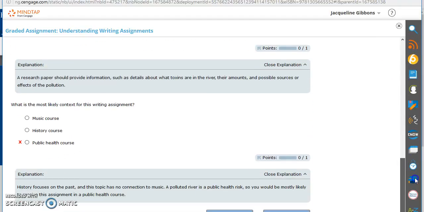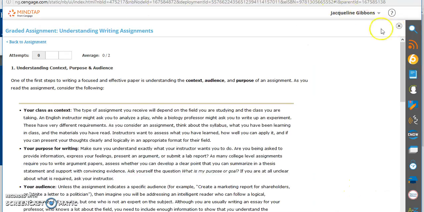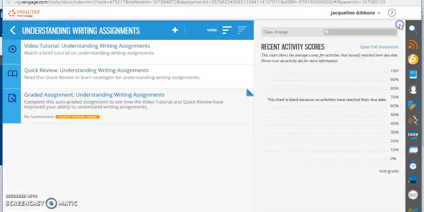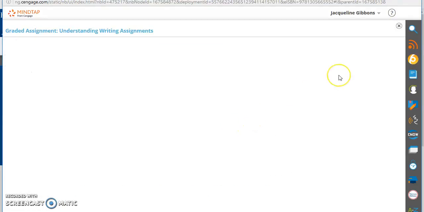So then I can, let me see if I can pull this down here where you can see. I don't think it'll let me pull the video down, but down here at the bottom it says try another version is on your left and continue. So if you got 0 out of 2 and you want to retry it on this assignment, you can actually try another version. So here's the catch here that I want you to understand. So once you're done with that, you'll hit continue, continue, continue until you're done.